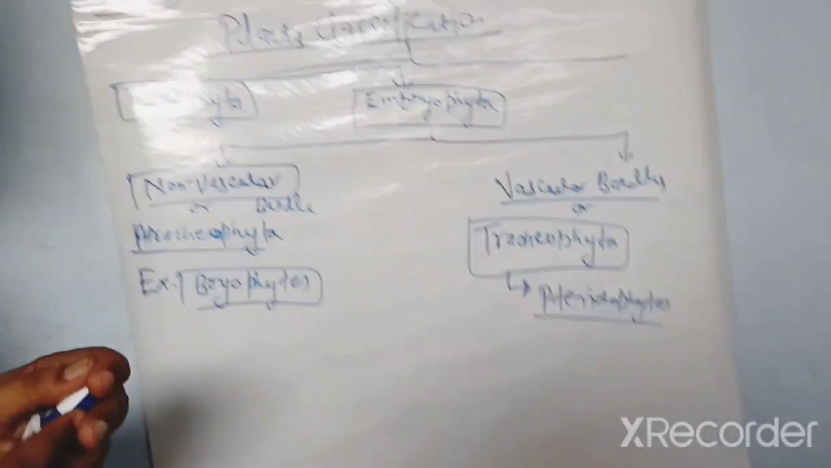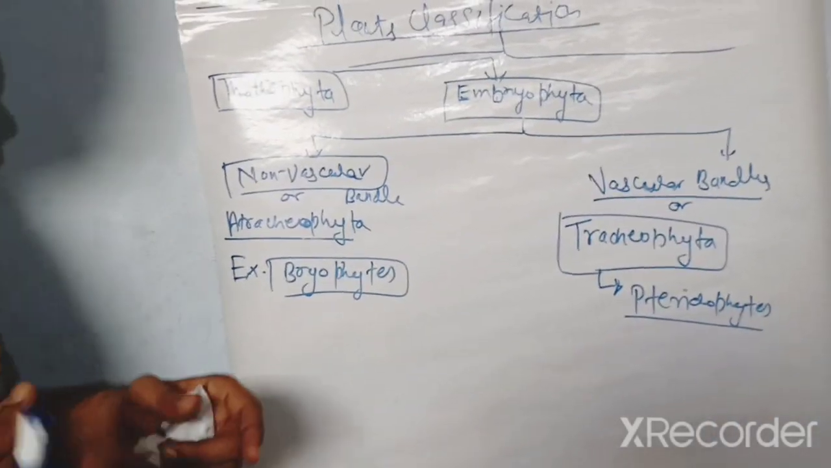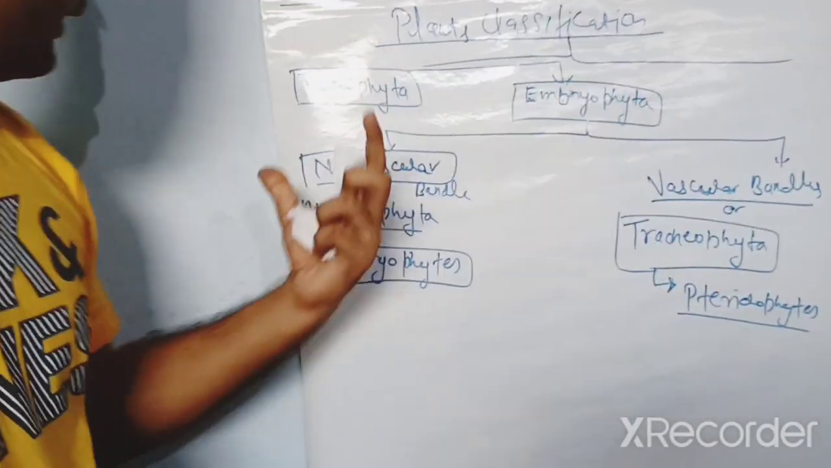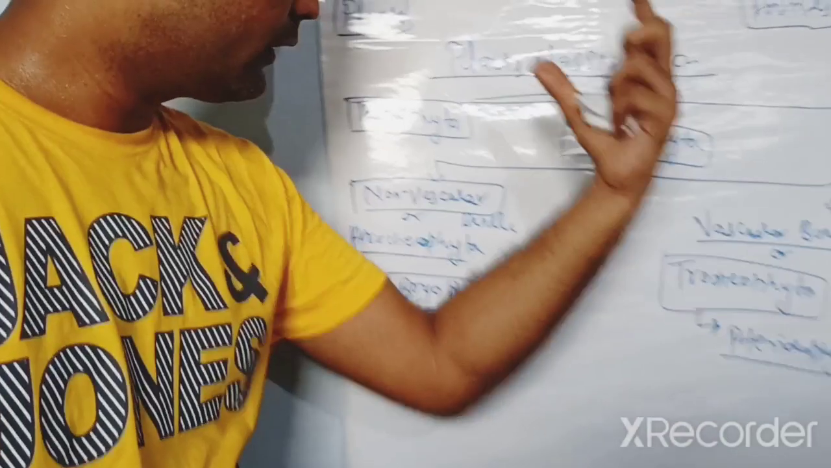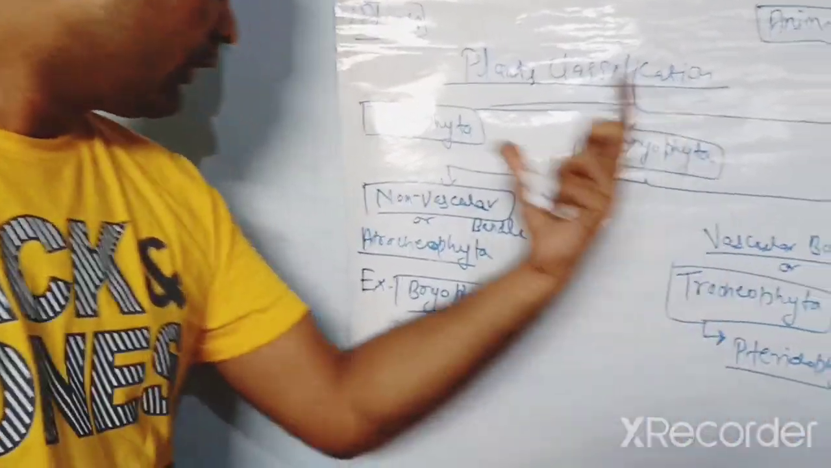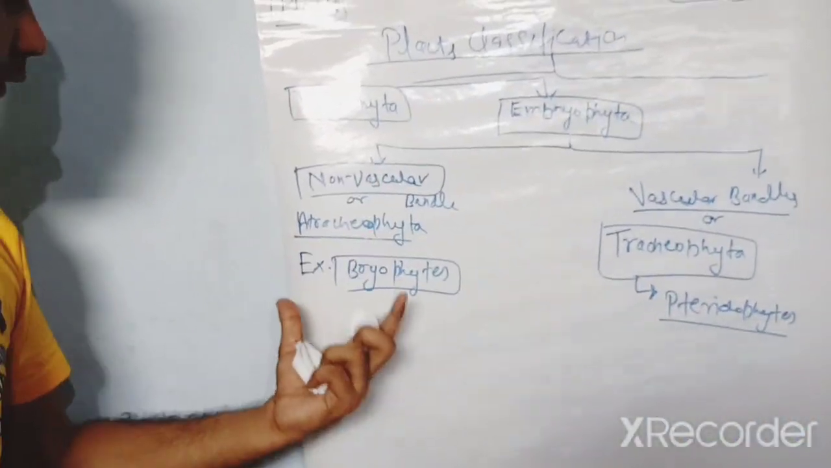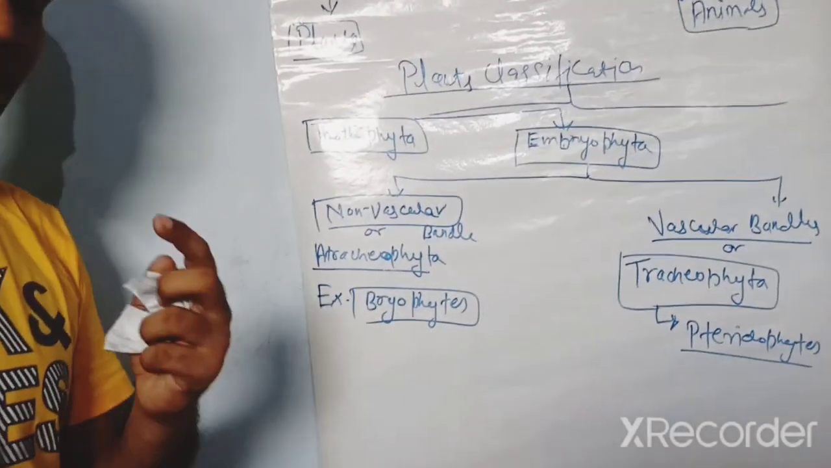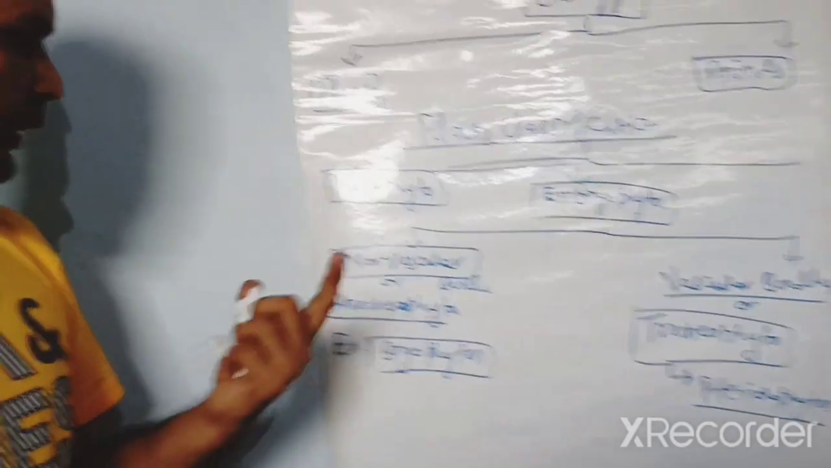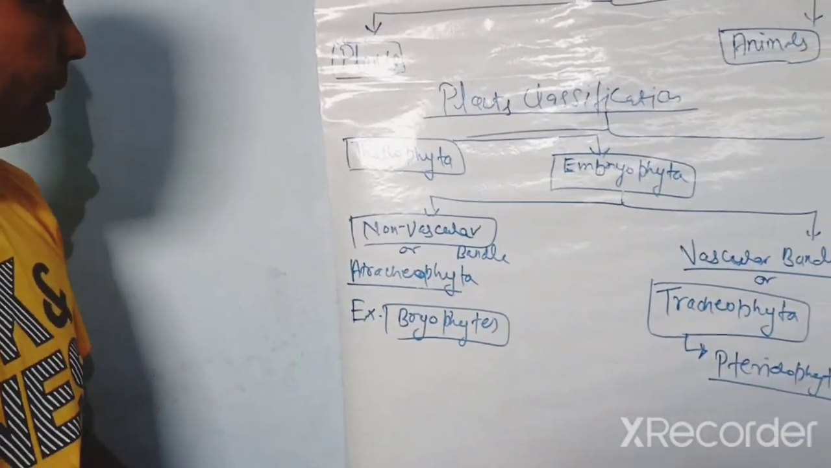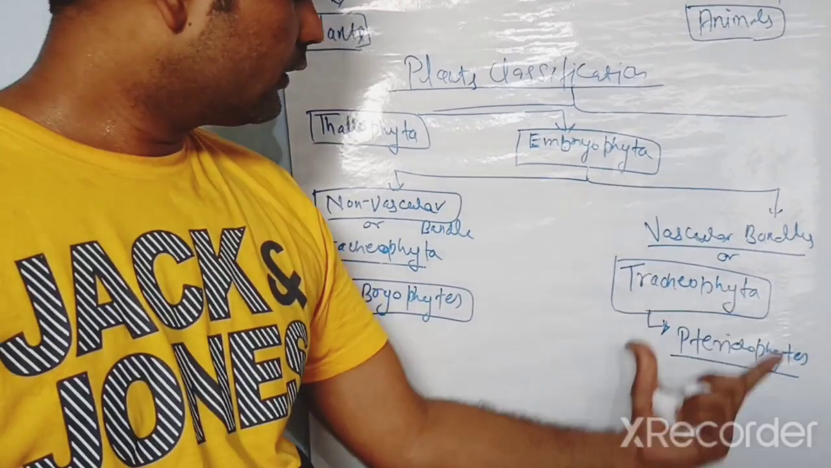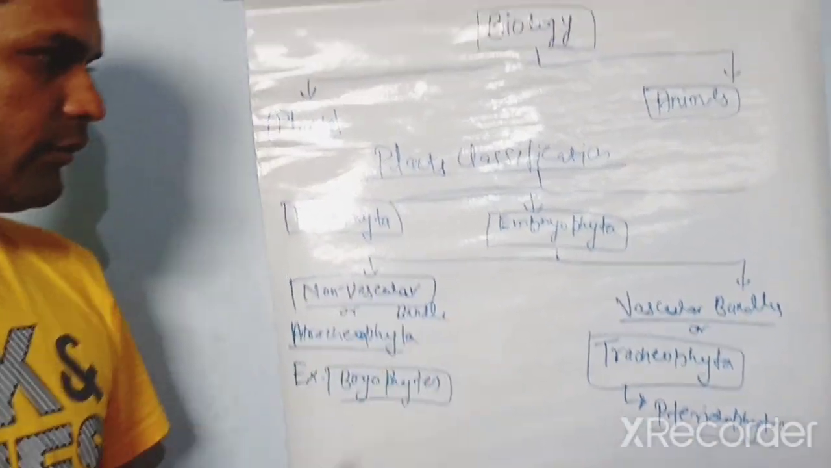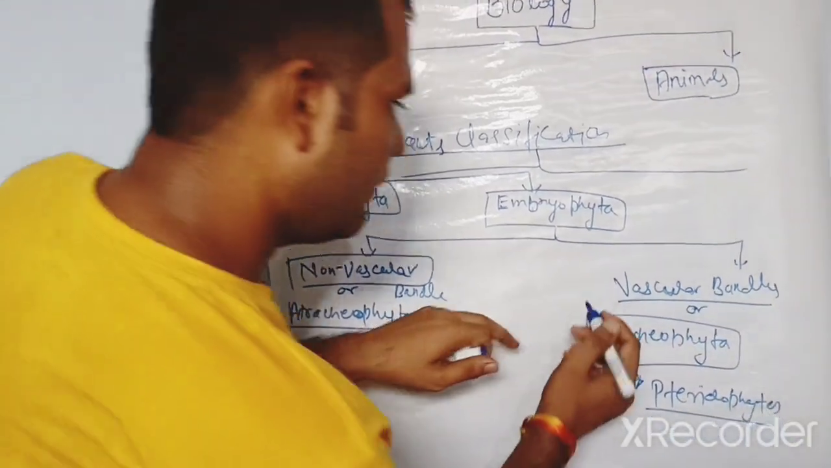They are categorized in two categories: non-vascular bundles and vascular bundles, Atracheophyta and Tracheophyta. The Tracheophyta example is pteridophytes, and the Atracheophyta example is bryophytes. Bryophytes are also known as the amphibians of the plant kingdom, and they have no vascular bundles. Pteridophytes start having vascular bundles, which means they have xylem and phloem.